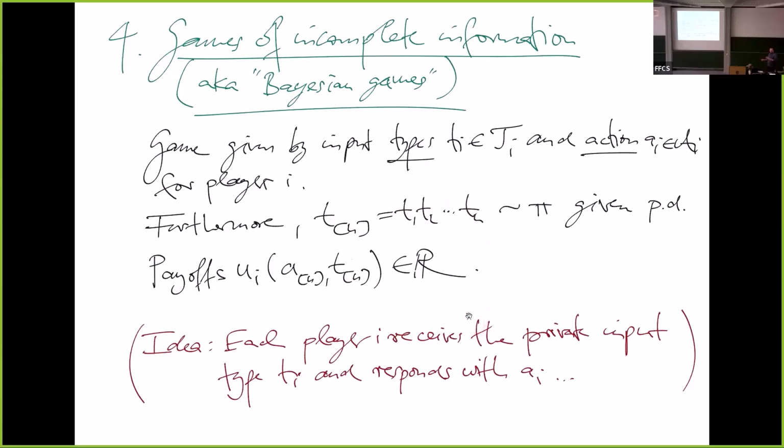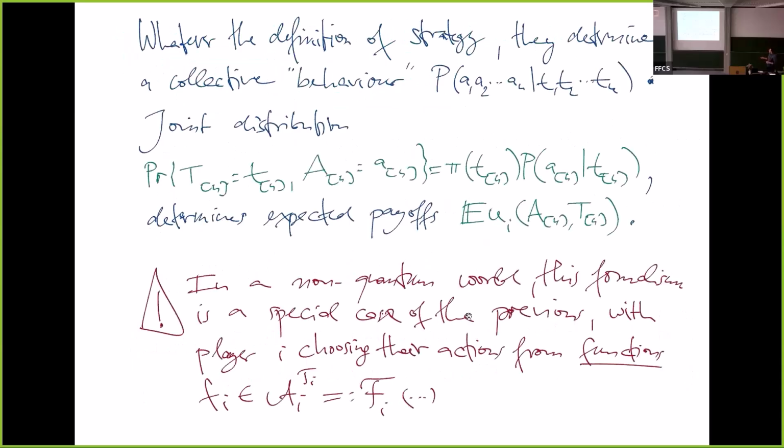This is supposed to model certain things in markets, in economic situations where players have private information correlated with others, but anyway, this is for the economists. And whatever the definition of strategy, they will again determine some kind of behavior like we've seen in the canonical games. Then we have a joint distribution of the types and the actions, and once we are there, we can calculate expected payoffs.